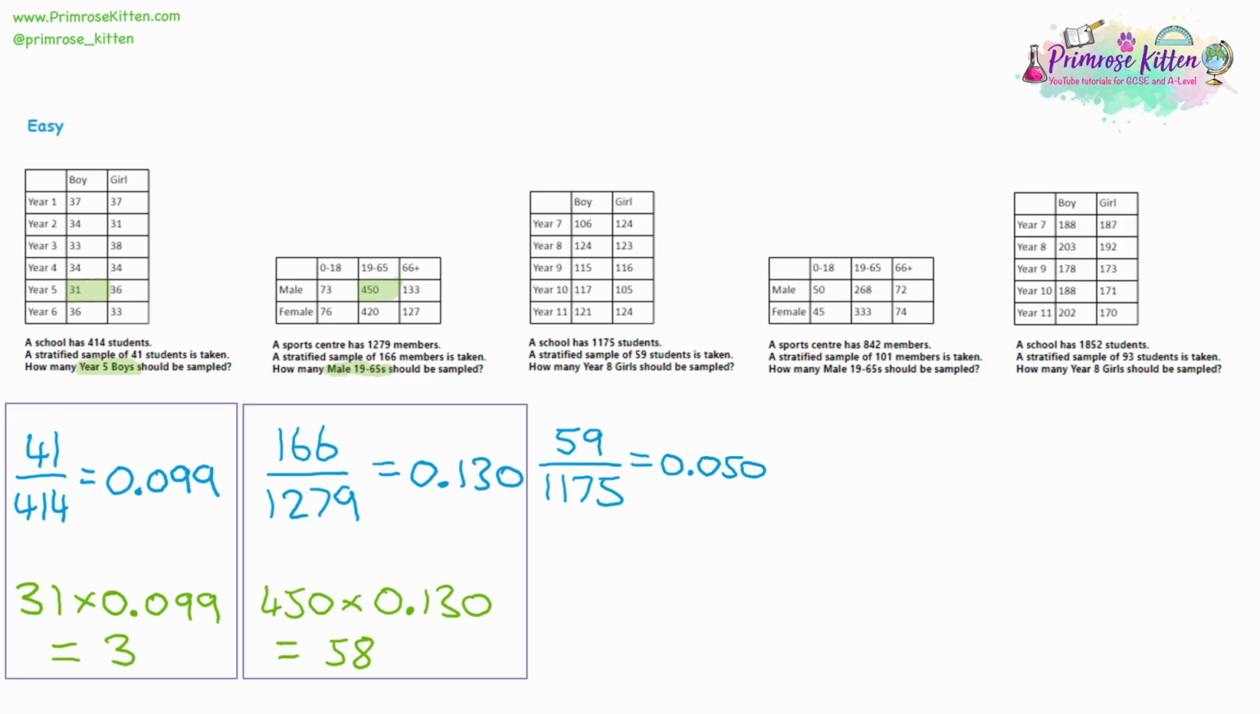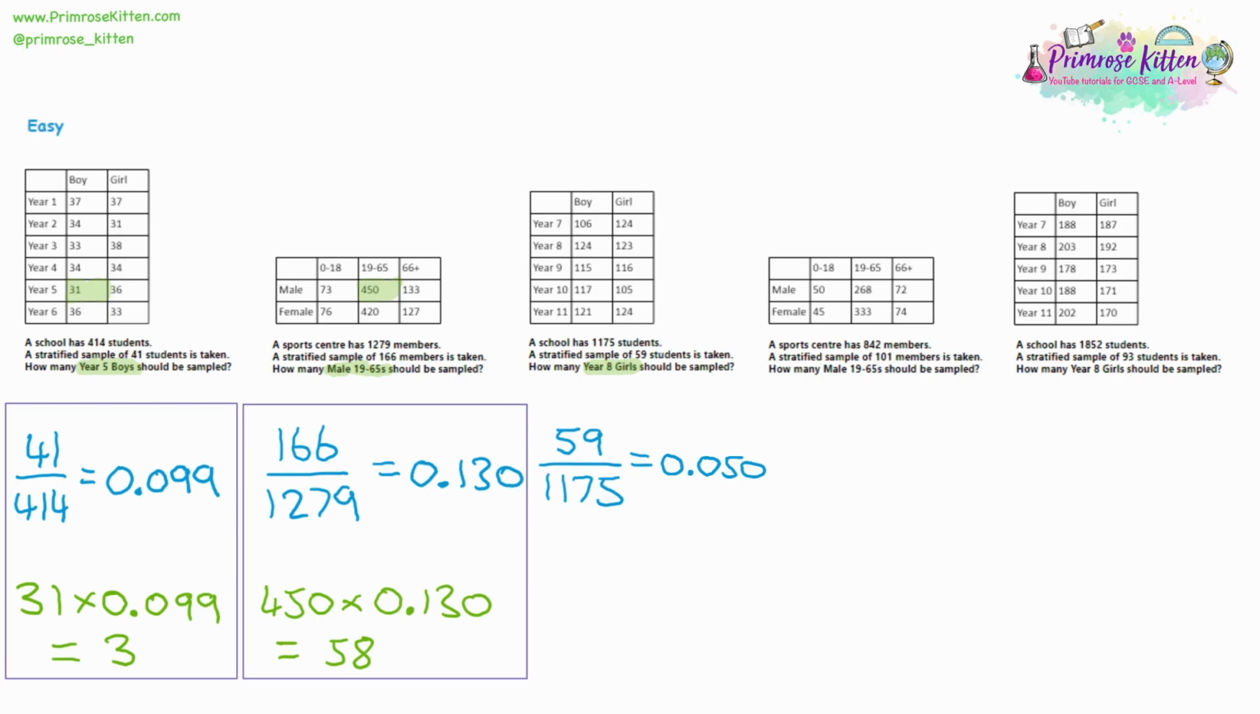Now, as usual, this is a stratified sample. It's not a random sample. We're not asking people at random. So for a stratified sample, we're being asked how many Year 8 girls should be sampled. Now, we are going to sample every single year group. We are going to sample the boys as well, if we're actually doing this. But just to make the question a little bit easier for you, take less time, just to test your skills, rather than try and design the entire thing, we're only being asked about one actual part of the sample.